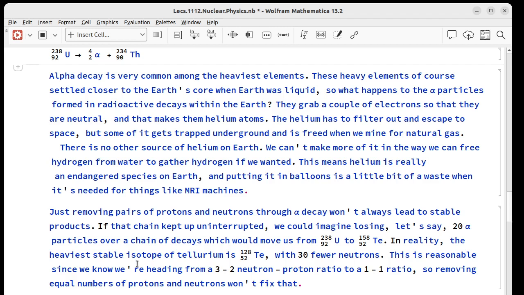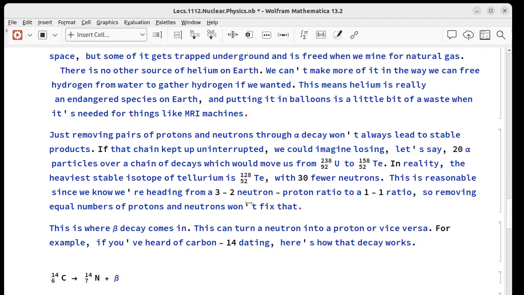We could get all the hydrogen we want by separating it from water or something else, but since helium doesn't combine with anything, all there is is free helium, and the only source of it is the alpha particle decay. It's kind of an important material in terms of the different things we use it for and our inability to make it. So it's a little bit crazy that we still put it in balloons instead of something like hydrogen when we're using helium for MRI machines and other important things. And yes, hydrogen is flammable, but a balloon the size of your head full of hydrogen is not going to kill people when it catches fire.